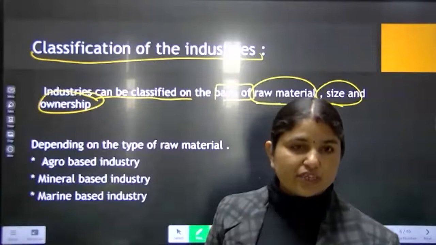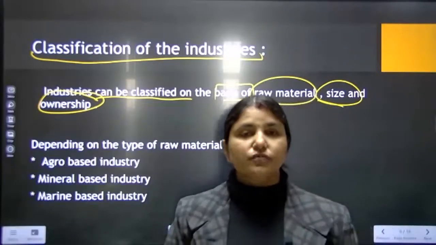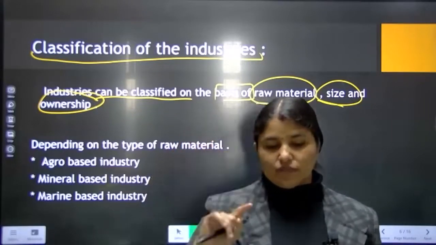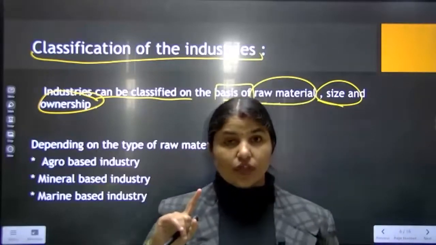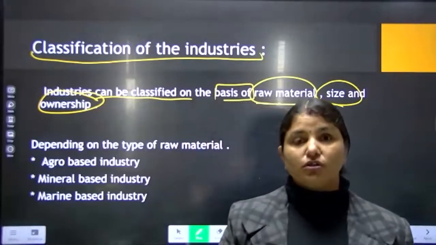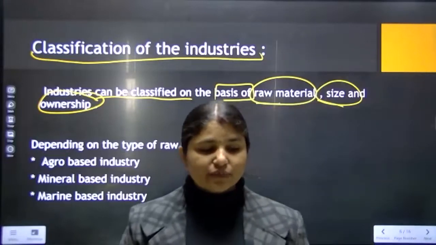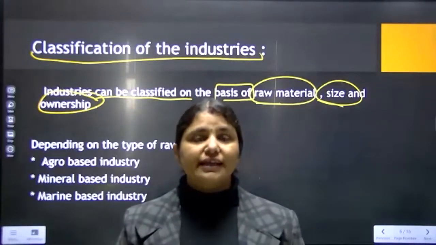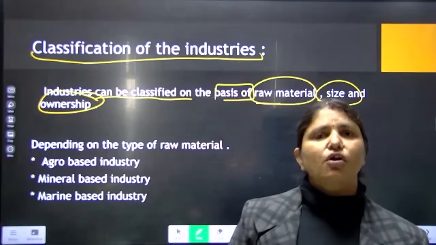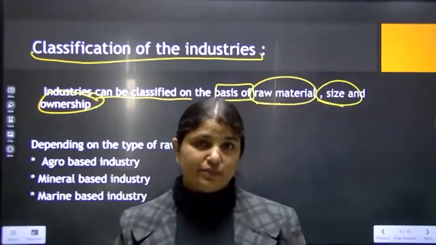How many ways are there by which we can divide industries? Students, we can divide the industries into three parts. First, the raw material: industries which are based on raw material. You will ask, ma'am, what do you mean by raw material? Industries which work on the basis of raw material, the primary things they are provided with, are known as raw material based industries.